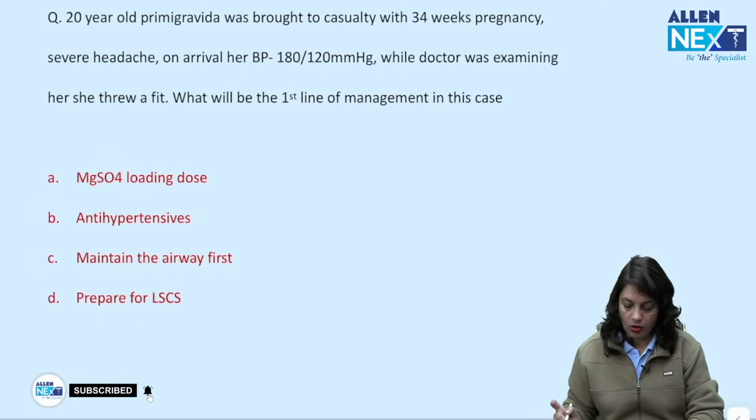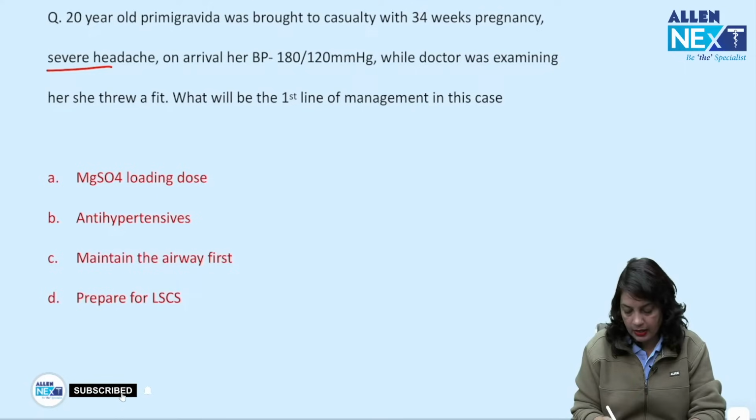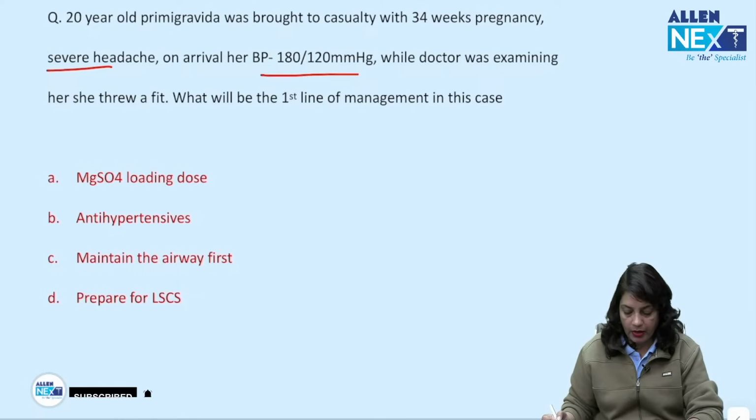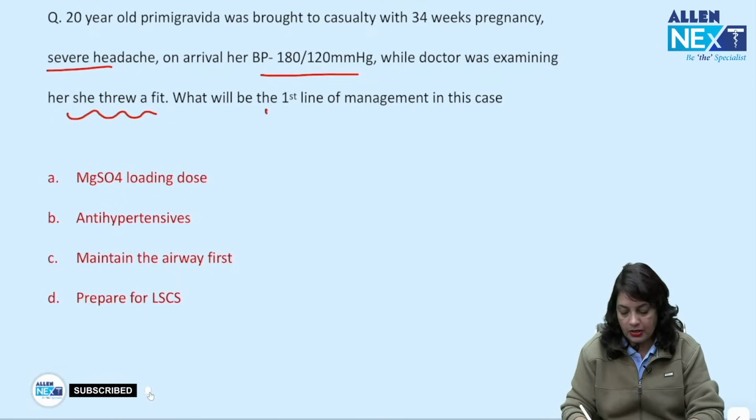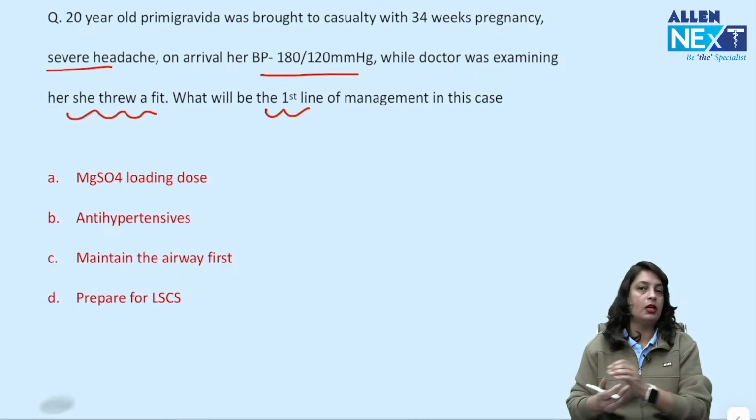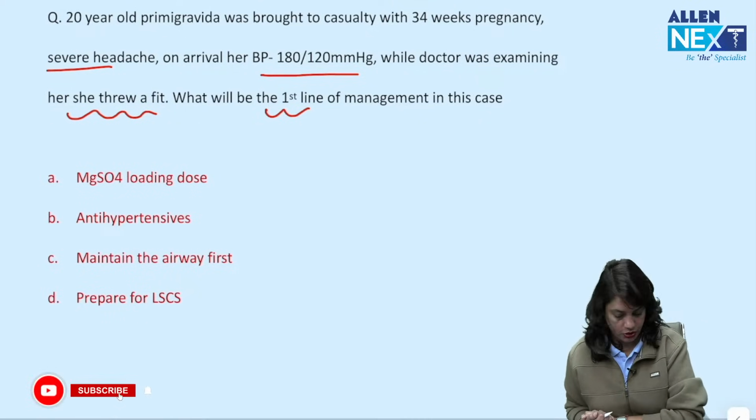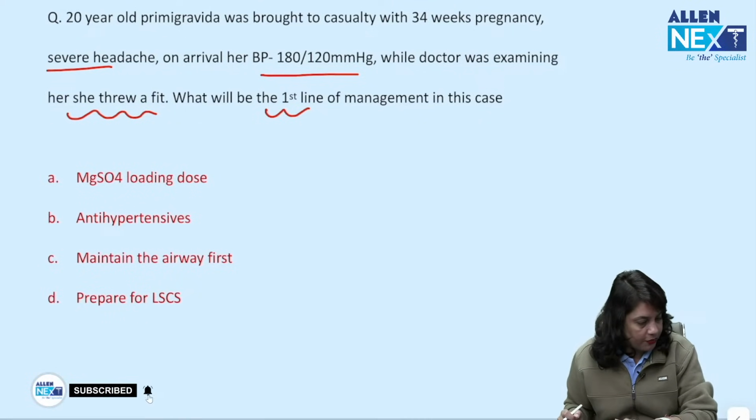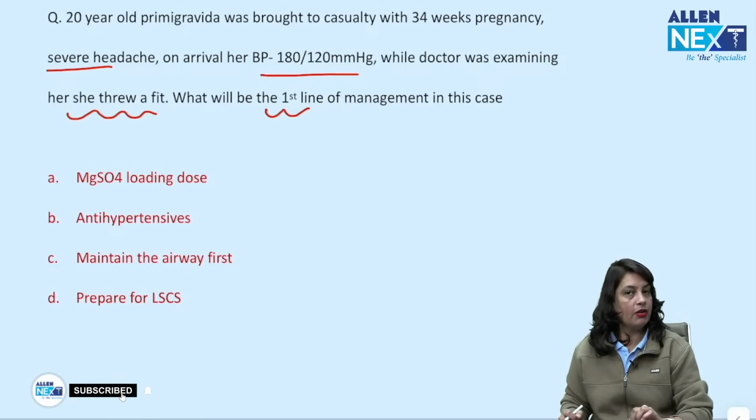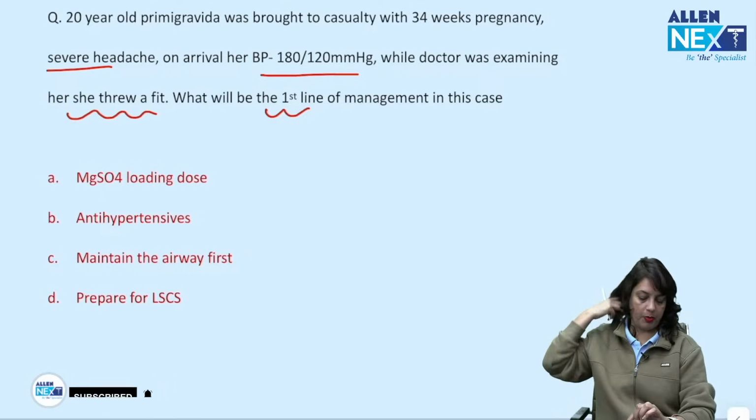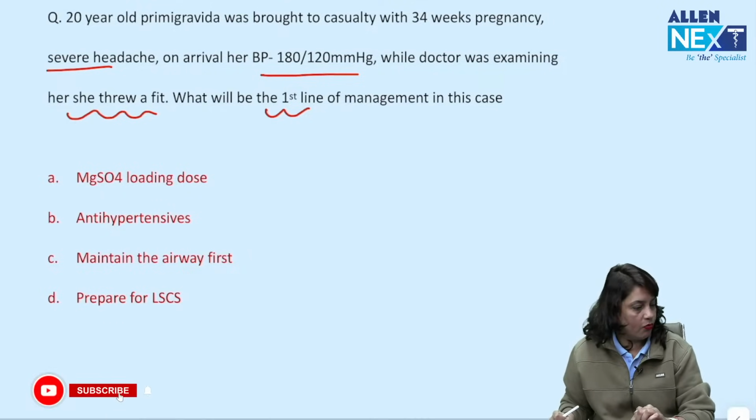Now, a 20-year-old primigravida was brought to casualty at 34 weeks with severe headache. Blood pressure is 180/120. While the doctor was examining, she threw a fit. What is your first line of management? I want the correct answer in this question. Is it magnesium sulfate? Is it antihypertensive? Is it maintain the airway first? Or is it prepare for LSCS?